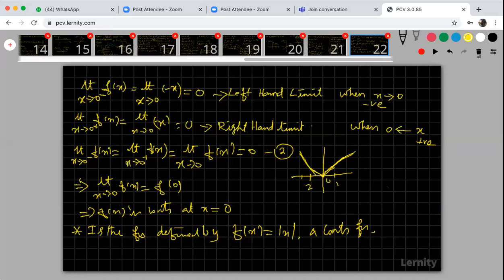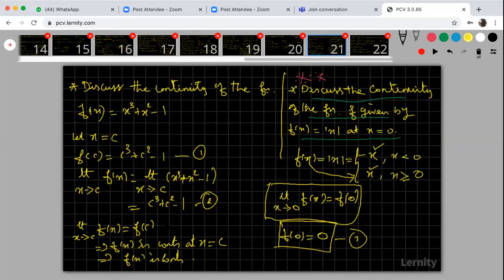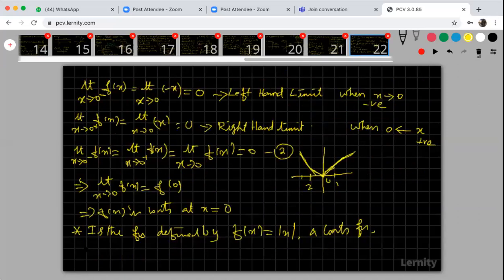But how to prove that? Here we are choosing x is equal to 0. But instead of 0, you can take any point C. Let x is equal to C, where C belongs to R, the domain.